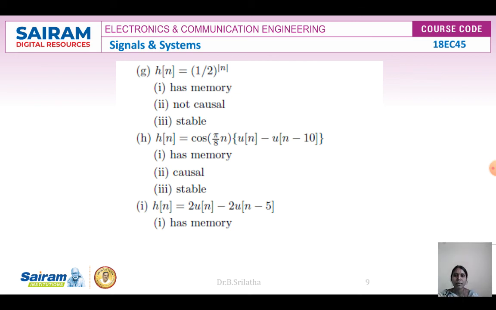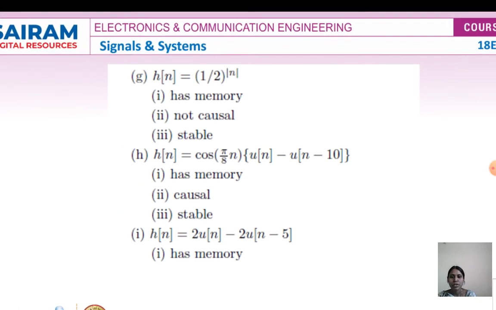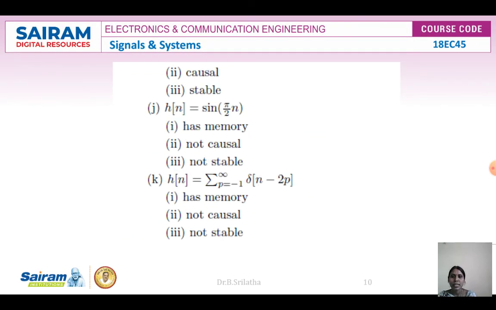So the next example is u of n minus 1. U of n minus 1 means only the past values. So it has a memory, it is a causal system, it is a stable system. Even here also, u of n minus 1, so only the past value. And u of n minus 5 means present and past. So it has a memory system, it is causal and stable.